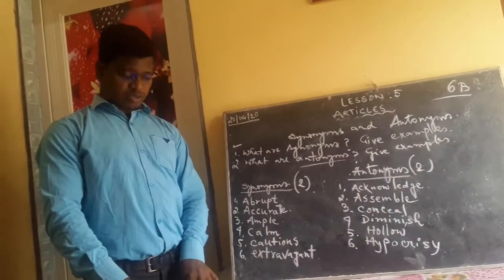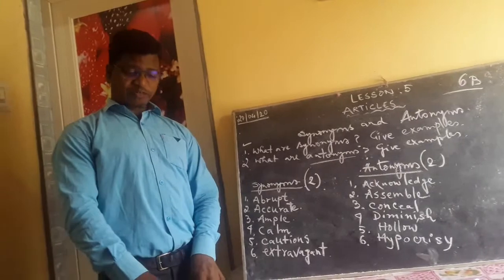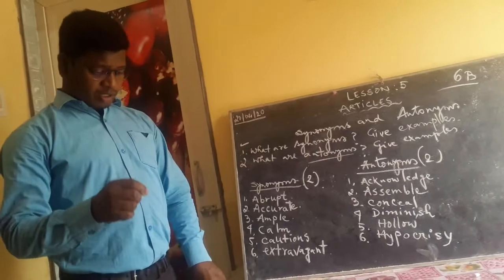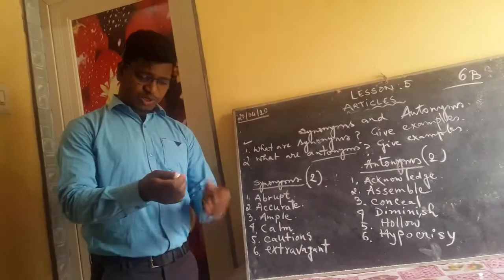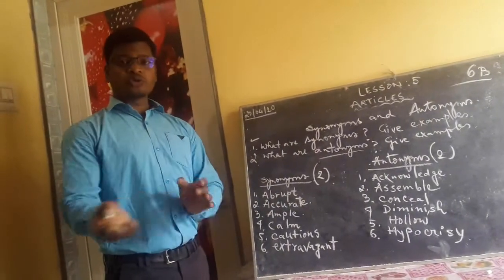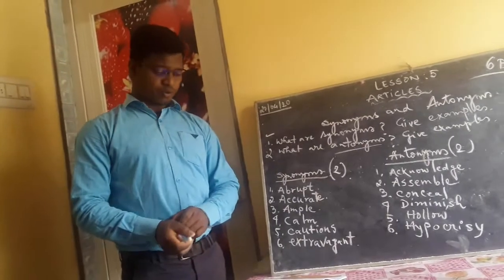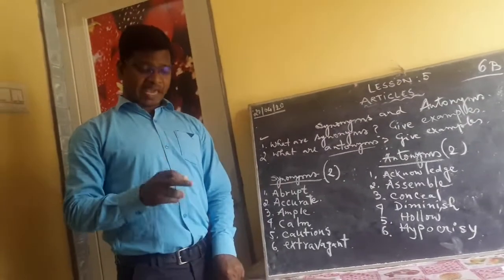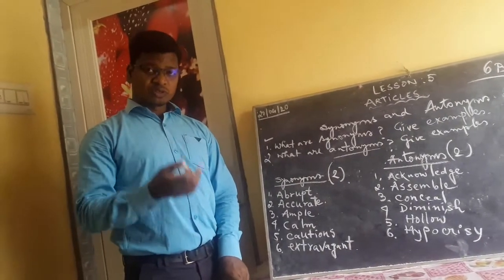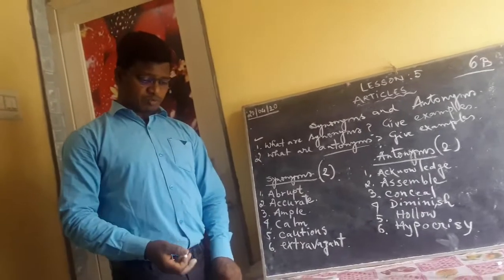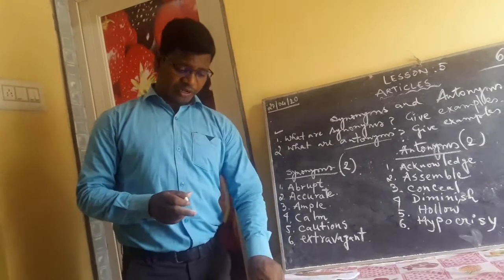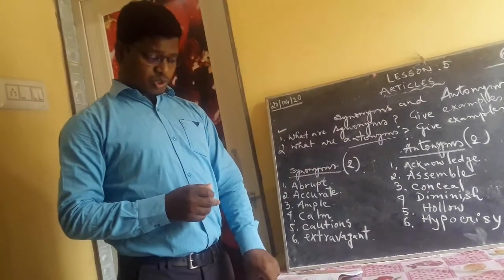Now let us talk about the exercise given on page number 35, exercise number 8. Choose the synonyms of the words in color. Since we already have the options, I'm not going to talk about the whole thing. Maybe I will tell you 1 or 2, and then the rest you have to do on your own. Maria was dismayed. The word dismayed is written in color, so we have to look for the synonym of this word. So, Maria was worried.